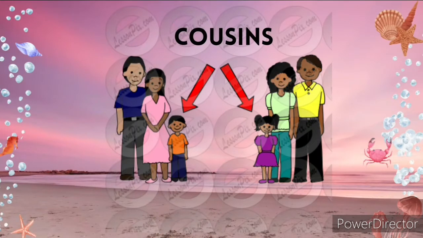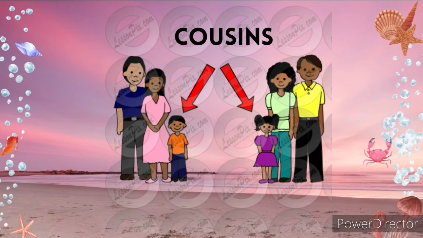Now, if your uncle has a family, your auntie has a family, and they give birth to children, they are your cousins. The child of your auntie is your cousin. Your mother's sister's child is your cousin. So who is your mother's sister? Auntie, right?